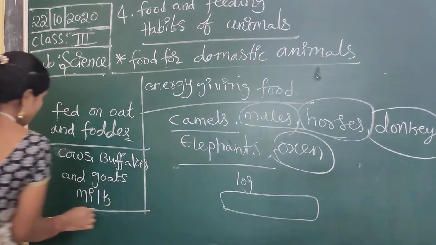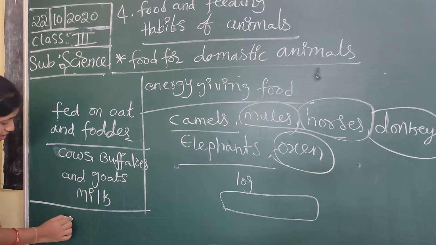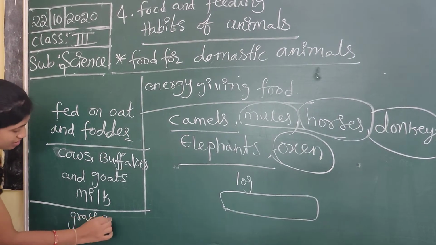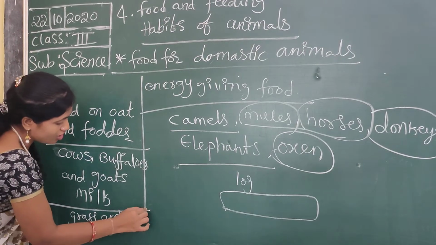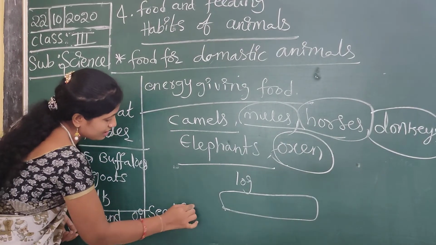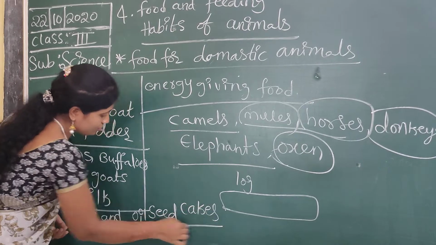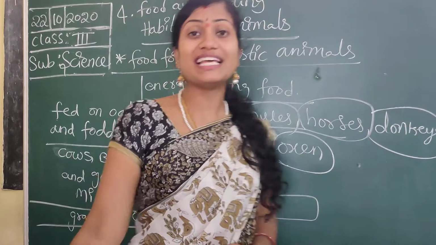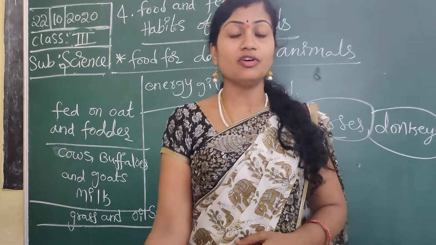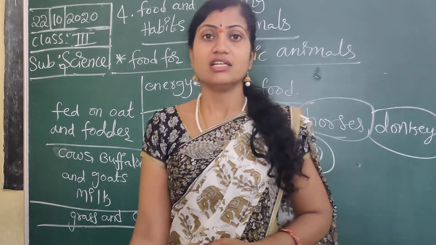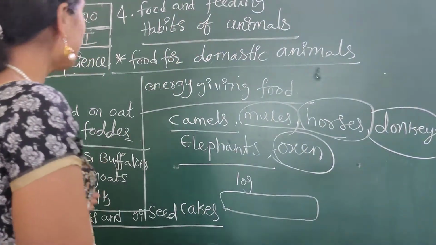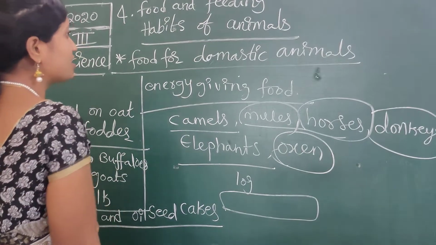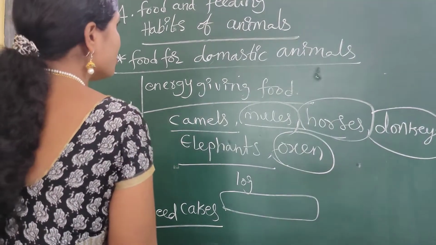So we must feed them grass and oil seed cakes. So we must give grass and oil seed cakes to these animals, and these animals give more milk. Like that we have to feed domestic animals. This is food for domestic animals. Okay, understand children?